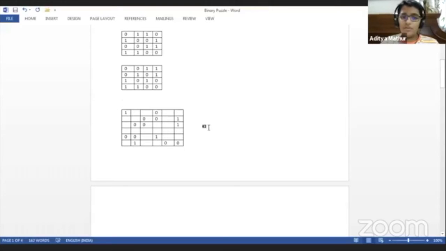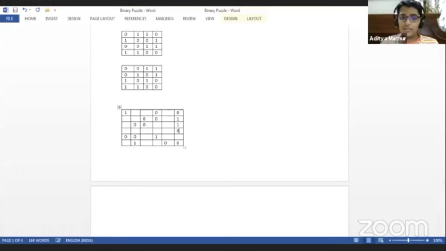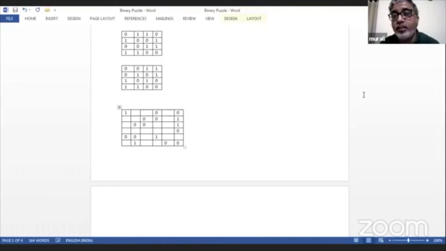Maybe the last column. In the first square, it will be 0 on the top one, because 3 ones can't be together, more than 2. 2 ones and 1 zero. And then 1 just below it. No, here 0 will be there. And then 1 below that. Yeah, that's it.